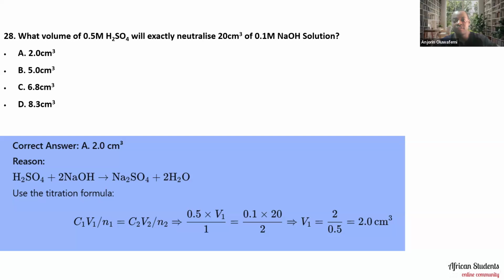So we now bring in that formula that says that C1V1 over C2V2 equals N1 over N2. So when you cross multiply, you end up having an equation like C1V1 divided by N1 equals C2V2 divided by N2. When you do that and you flesh it out, you end up having what? 2.0 cm cube. So let's take note of that as we move on.